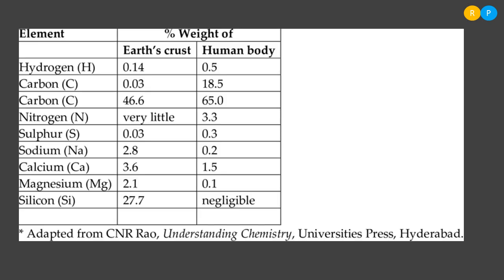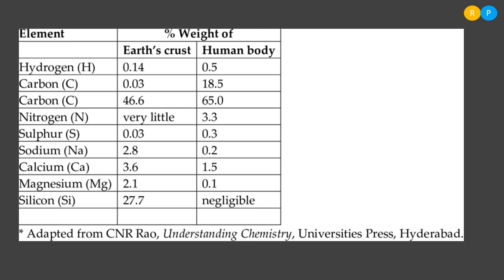Yes, children, in this tabular column, we can understand the relative abundance of carbon, hydrogen and oxygen in the living organisms compared to the non-living things. In the first column, they have given the list of elements. And we can understand in this tabular column how carbon, hydrogen and oxygen are present in more percentage in the living organism compared to the non-living. So earth crust is non-living and human body is considered as a living organism, right?